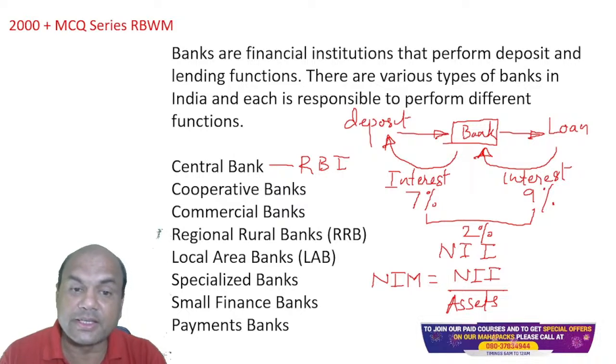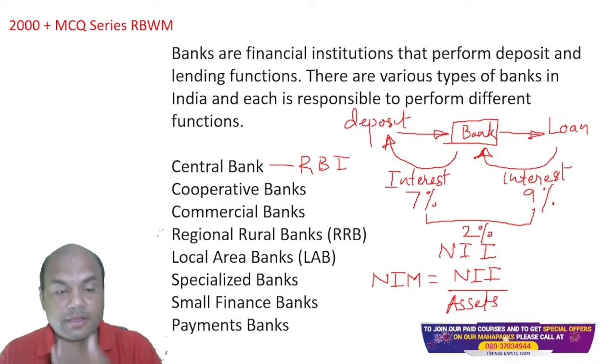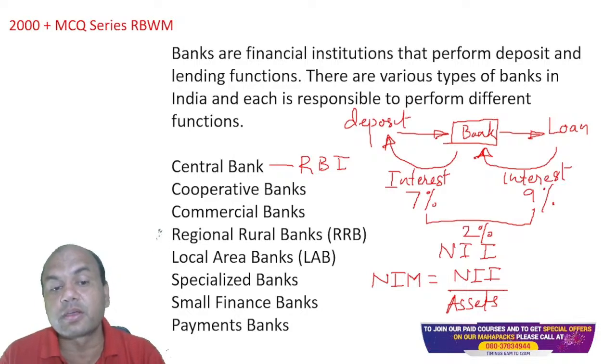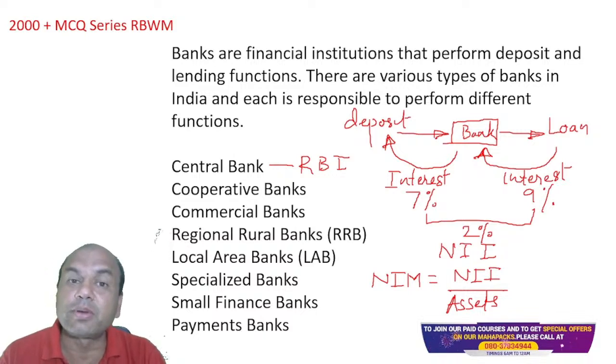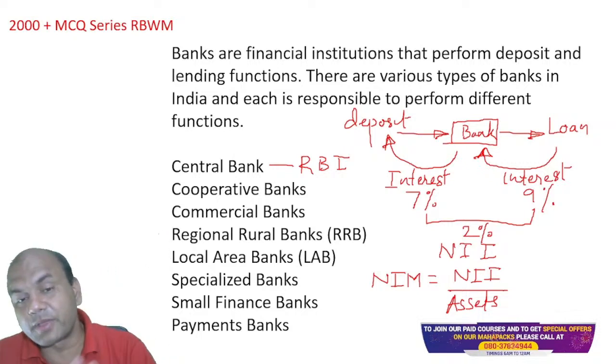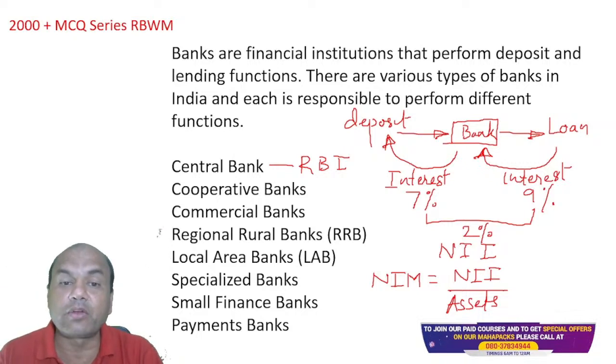Now, if you see this, how many are these? 3 plus 3, 6 plus 2, 8, right? 8 types of banks. Plus, there are others which are not added over here. Investment bank is not added over here because that's a totally different feature, but it's also a part of banking. So that is one part: what is a bank and what are the types of banks.